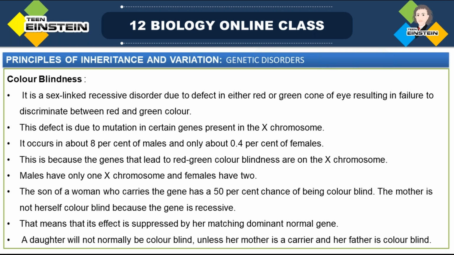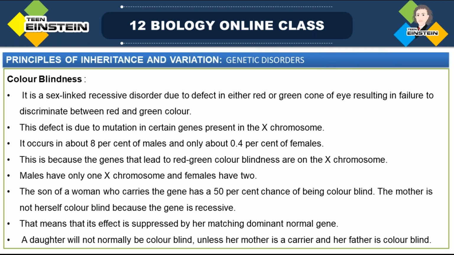In the mother it will be a recessive gene, so there won't be color blindness. But when it comes to a male, there is only one X gene, right? So there is a 50% chance in the case of a male. But the mother won't be colorblind because only that recessive gene is present.